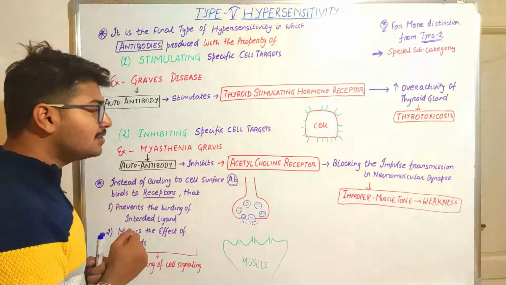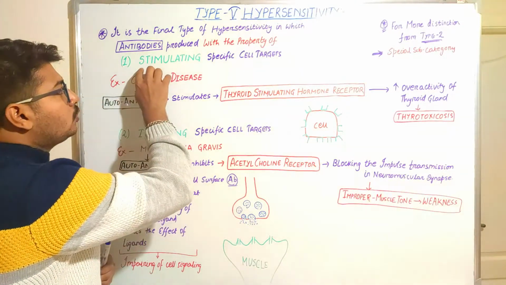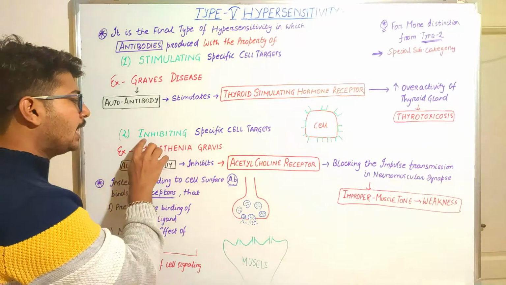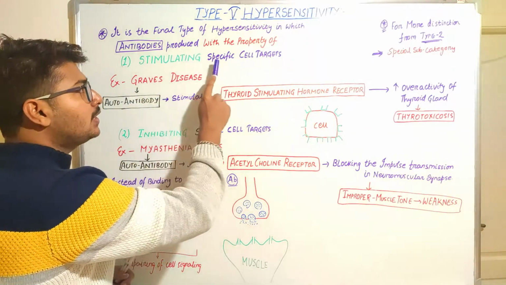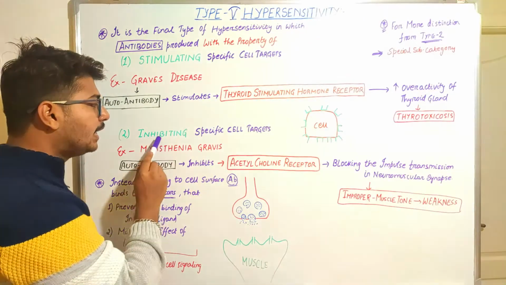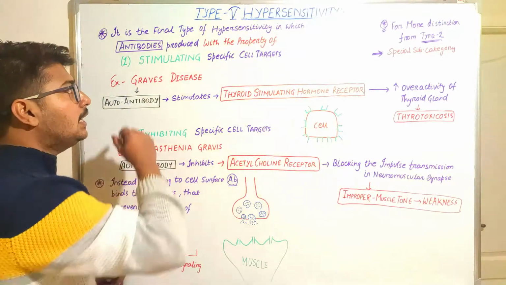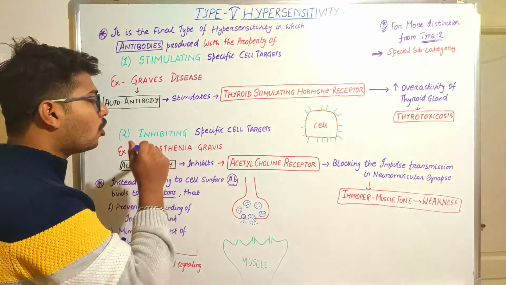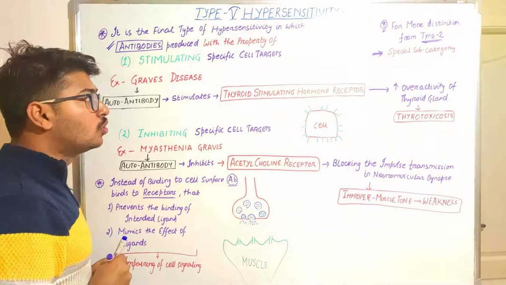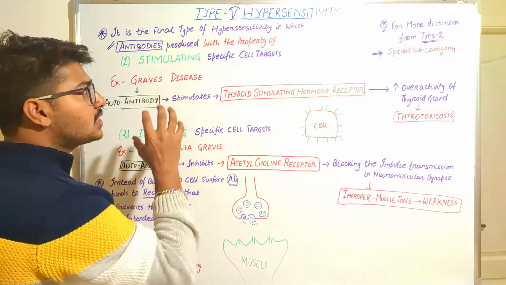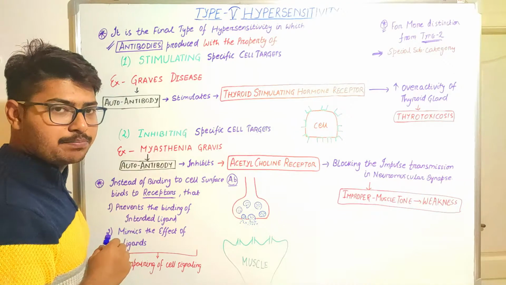So this type of hypersensitivity has been divided according to the stimulating type and the inhibiting type. Stimulating type means it will stimulate the specific cell targets, and inhibiting type means it will inhibit the specific cell targets, and these are stimulated or inhibited by these antibodies that are produced. Okay, so we will understand this hypersensitivity through examples.